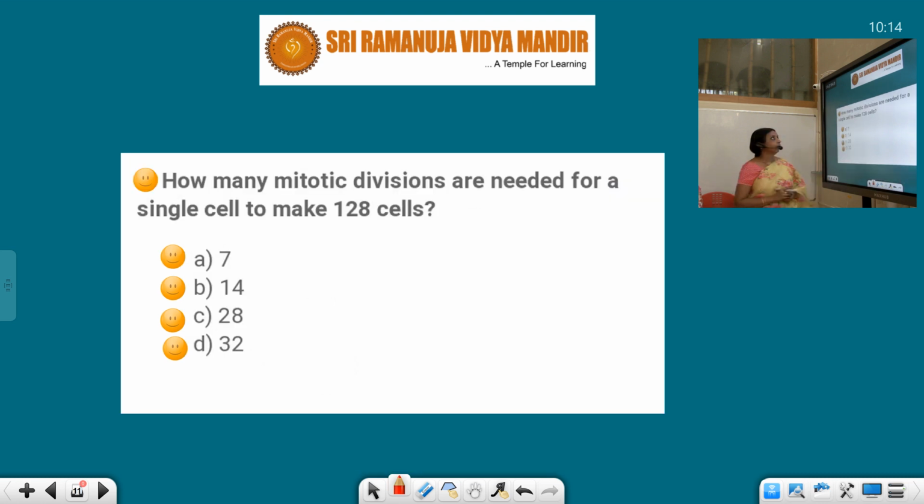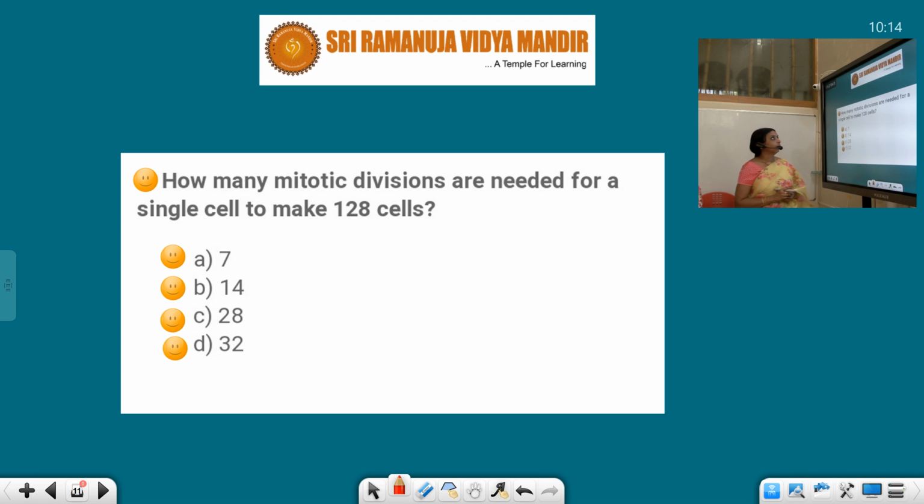How many mitotic divisions are needed for a single cell? Sorry, this question is repeated somehow. So I know you answered this. 7 is the answer. Sorry, students. Which of the following represents the best stage to view the shape, size, and number of chromosomes? Again, a similar question. Metaphase is the best stage.